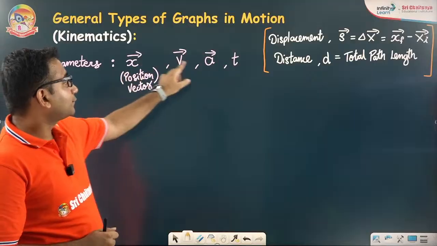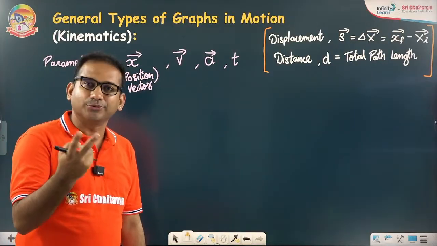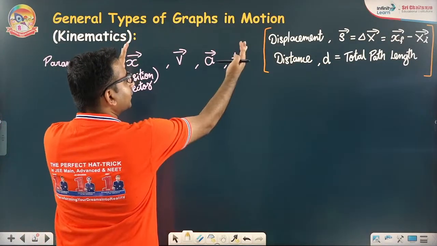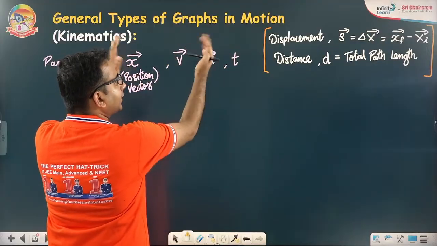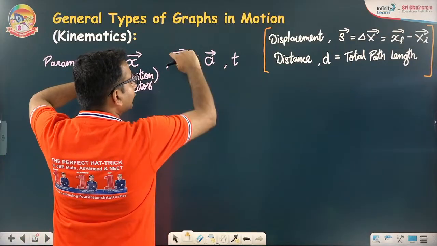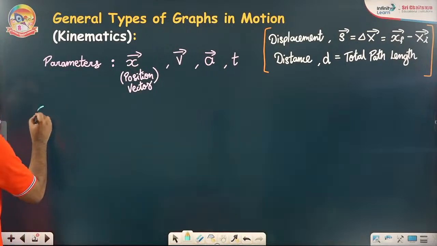So out of these four, if I keep on selecting combinations of any two, how many combinations will be there? See, x can be related to t, vt, at, then vx graph, ax graph, and av graph. Once again, xt graph, vt graph, at graph. Let me write it for you. These are the common graphs.